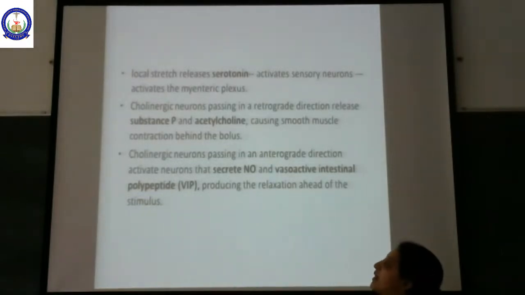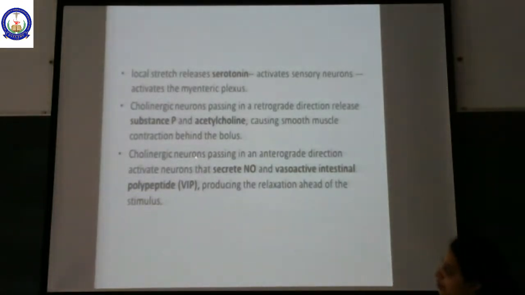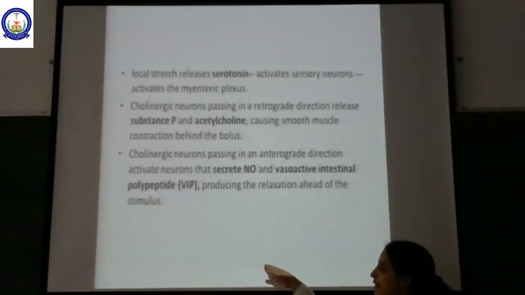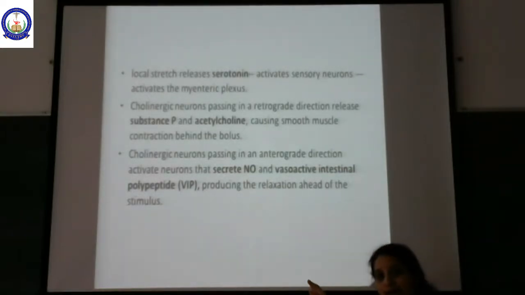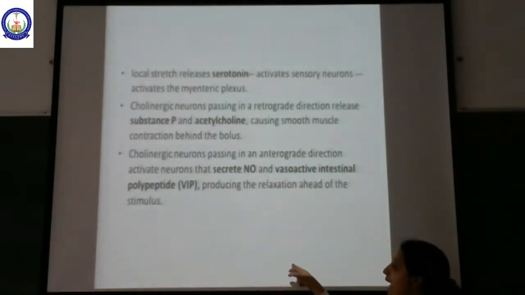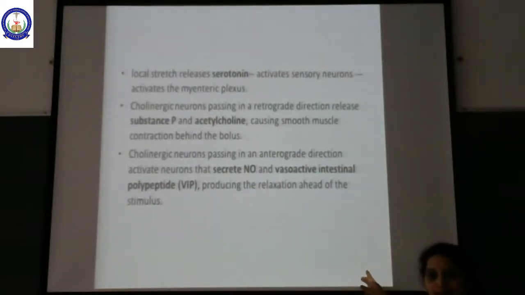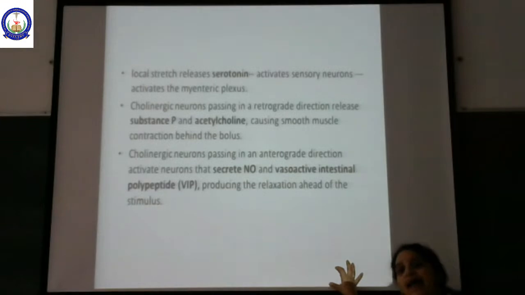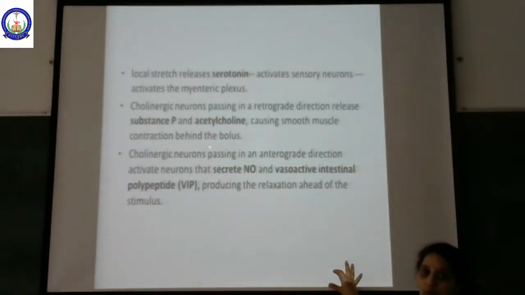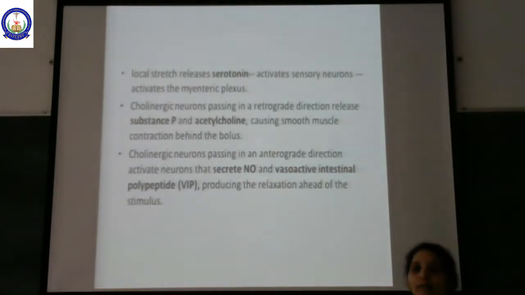At the same time, there is release of cholinergic neurons passing in an anterograde direction. It is going to move in the forward direction. So, there are some more myenteric plexus neurons which are again cholinergic. These are moving in the anterograde, forward direction. These neurons which are going in the forward direction will release another type of mediator, that is nitric oxide, as well as vasoactive intestinal polypeptide. Vasoactive intestinal peptide.